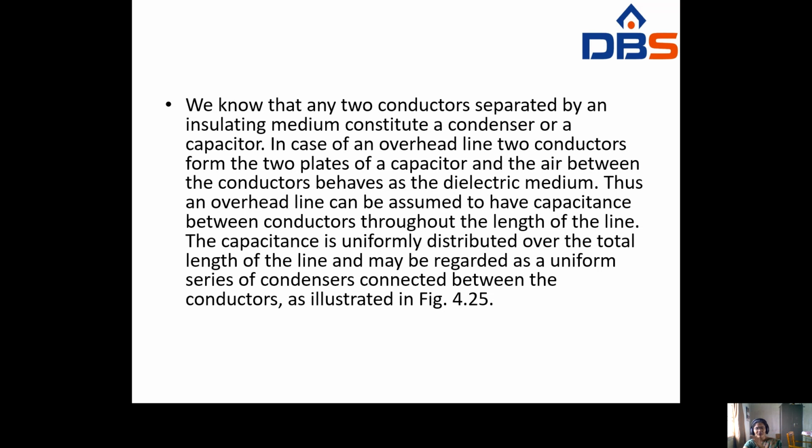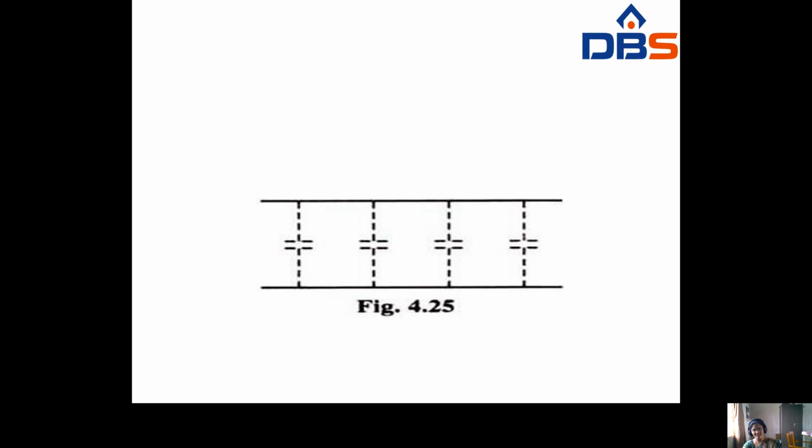For the total length of the transmission line, the capacitance will be distributed uniformly, and may be regarded as a uniform series of capacitors connected between the conductors. See here, these are the capacitors, like this.